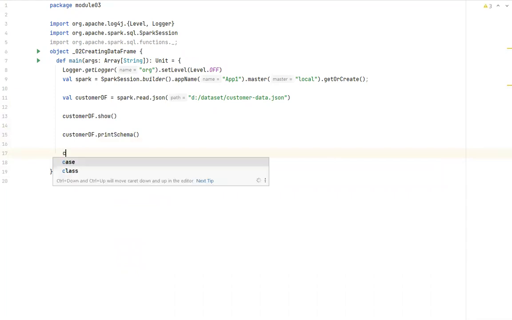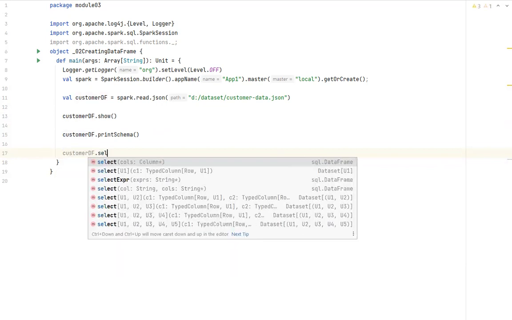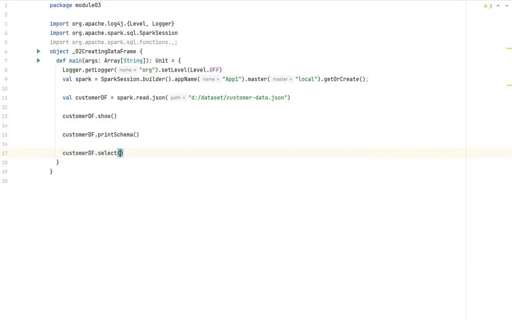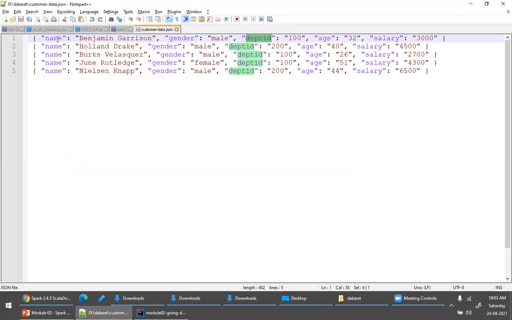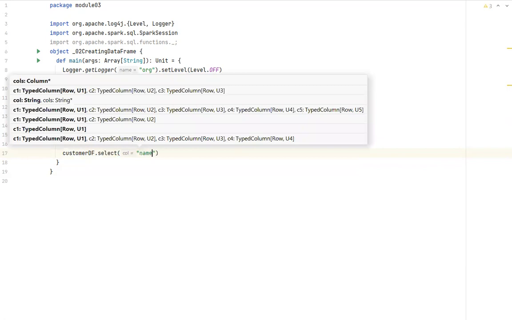For example, the first way: if you want to select one particular column, what you can do is select, and you can give the list of column names here. So let me give the list of column names. The column names, let's say I will give name and let's say age.